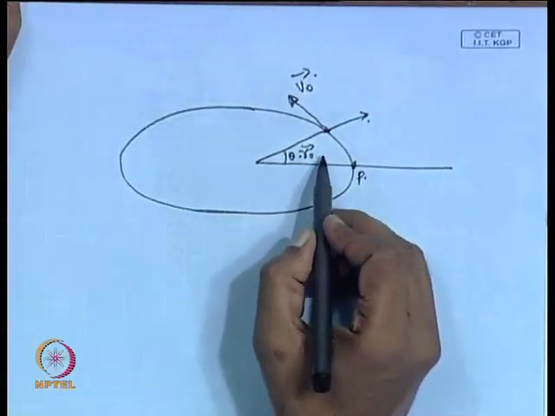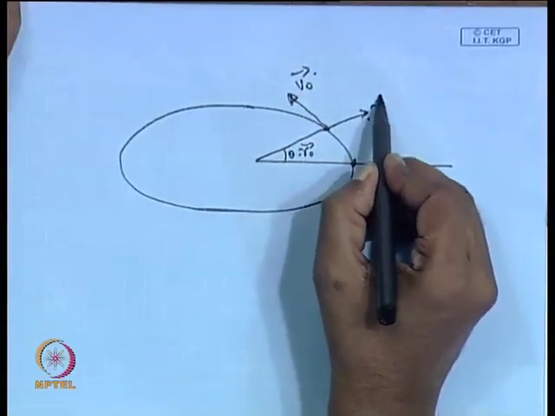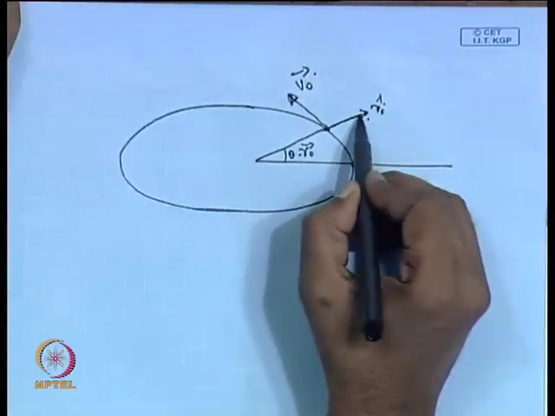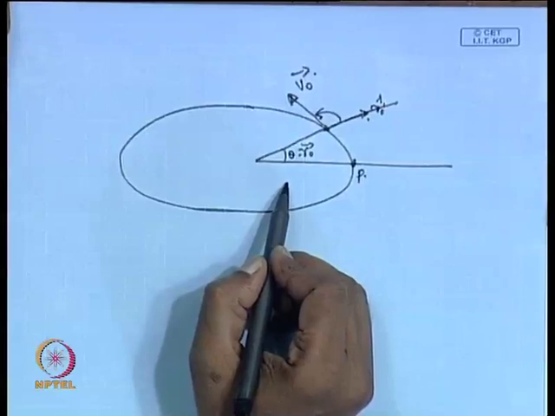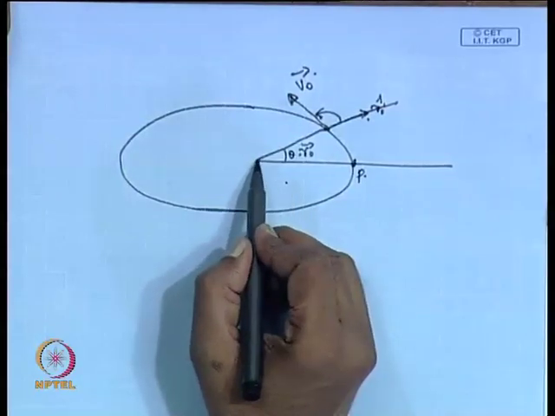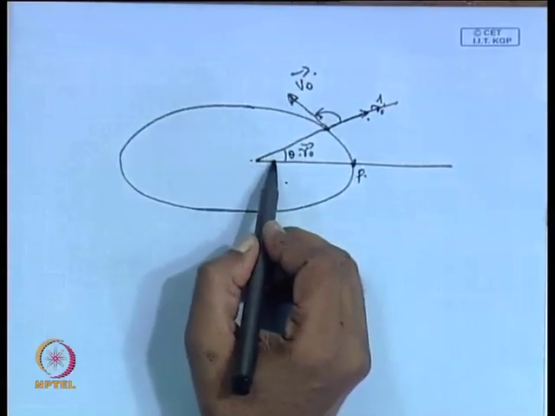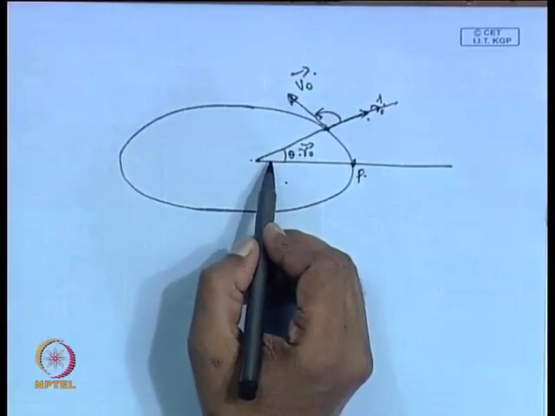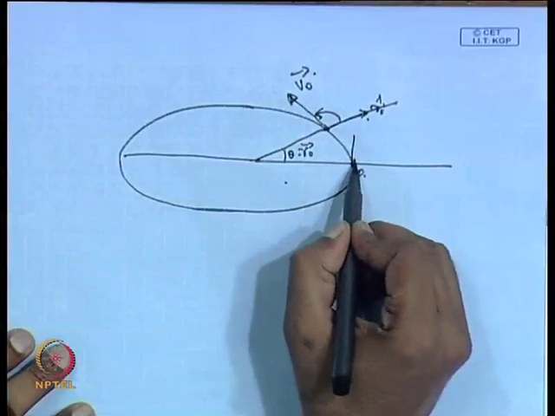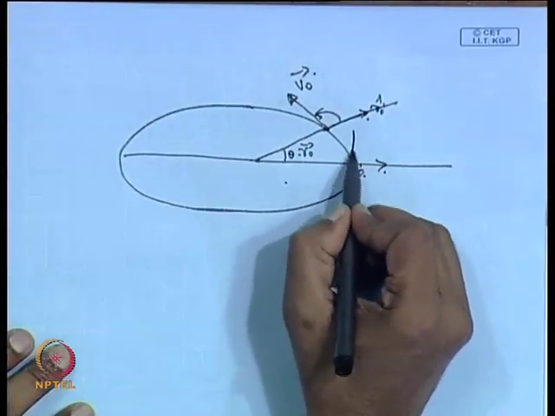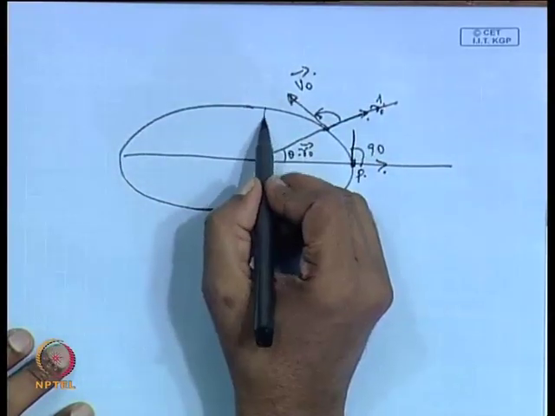So, if r 0 is the vector in this direction, this is the angle here, and as you keep going from this position, here this angle is 90 degree, then it increases.